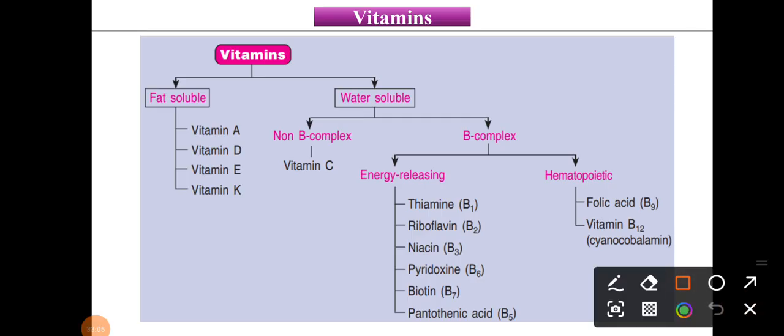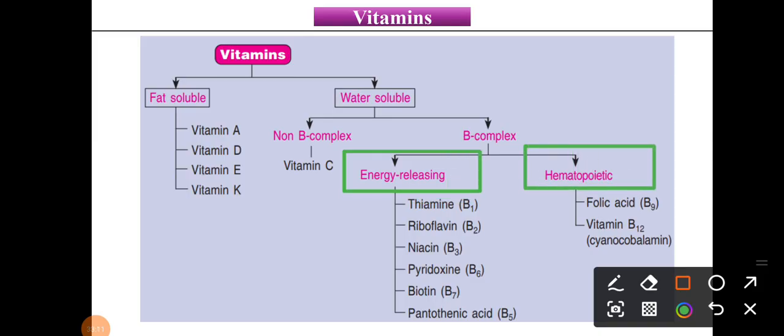Because we are thinking the classification is very easy, and we know this point is very very important. Which one is the hematopoietic vitamins? These are the B9 and B12, and remaining are your energy releasing vitamins. So from classification you have to just remember which are the fat soluble and which are the water soluble, and among the water soluble you have to remember which are the energy releasing and which are the hematopoietic vitamins.